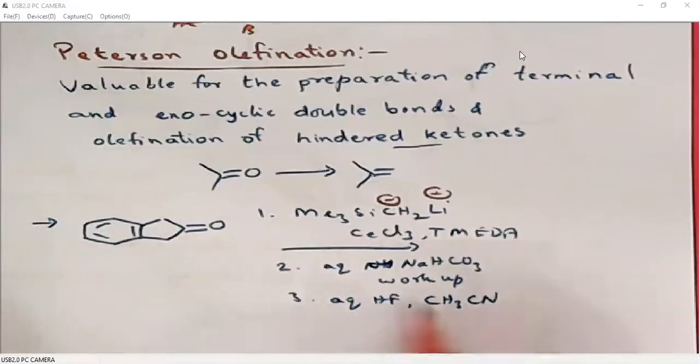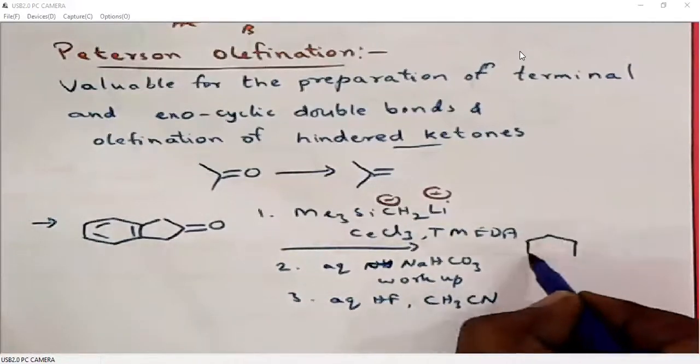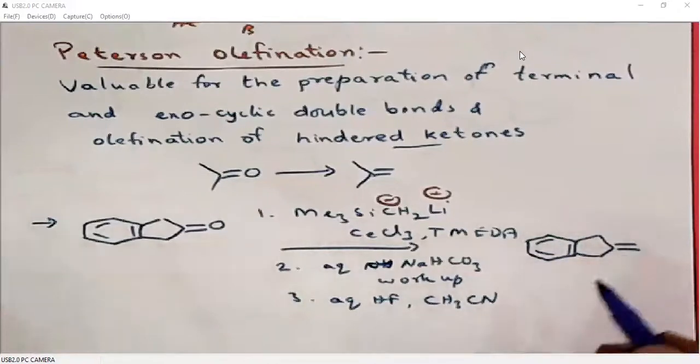So that generates OTMS, then that will undergo alkene formation. I'll give the mechanism.